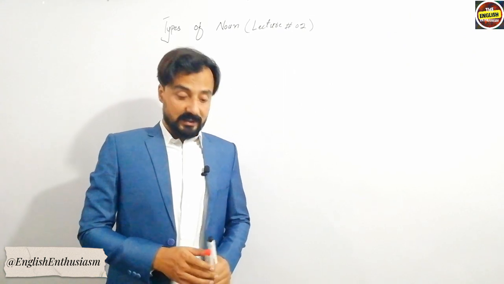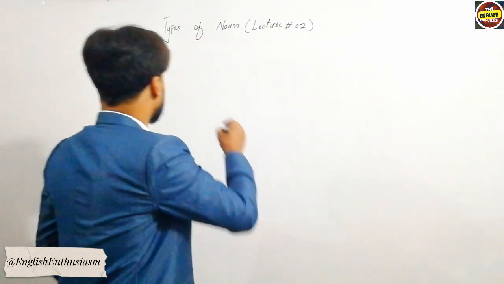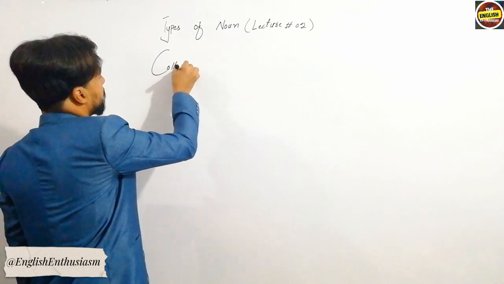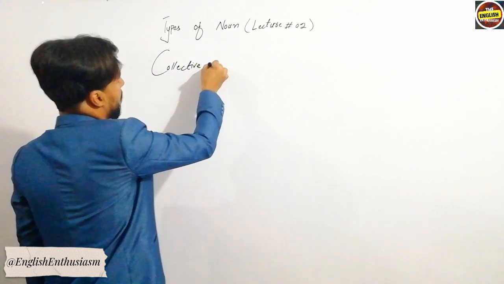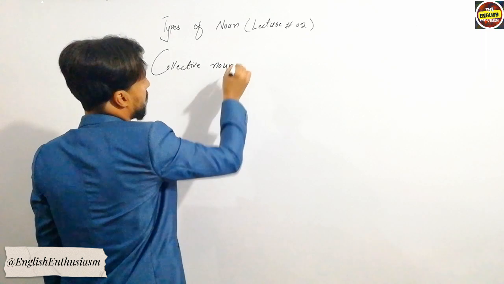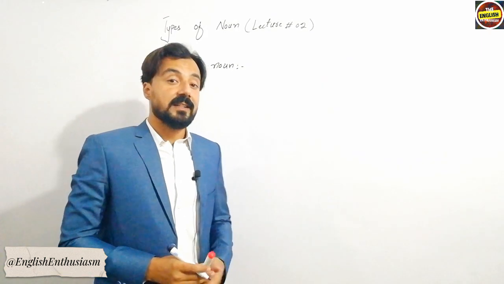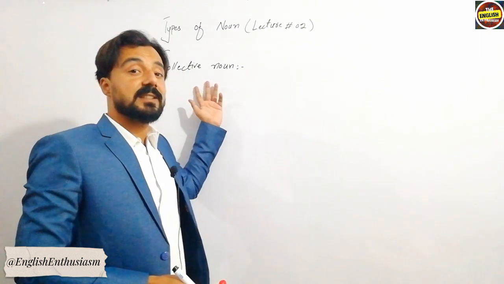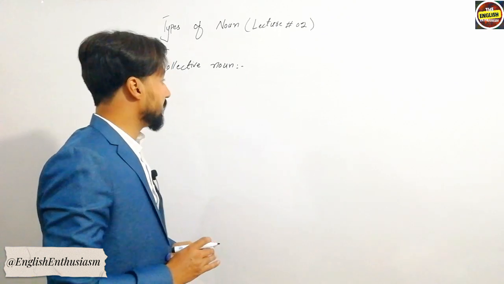Now I'm going to discuss collective noun. From the very name of collective noun we can conclude what actually collective noun is.